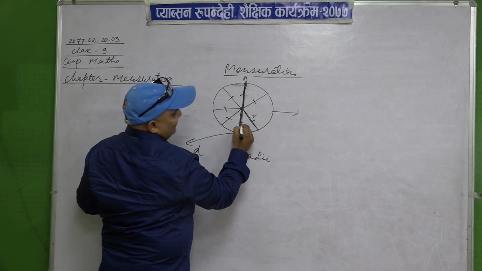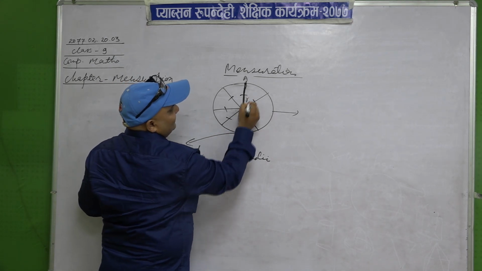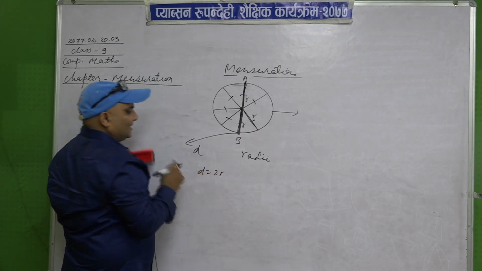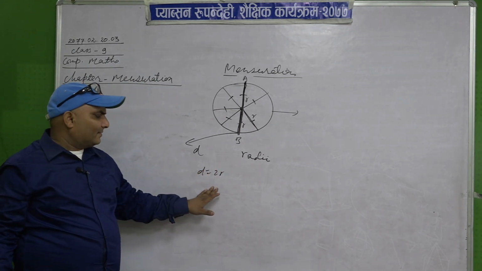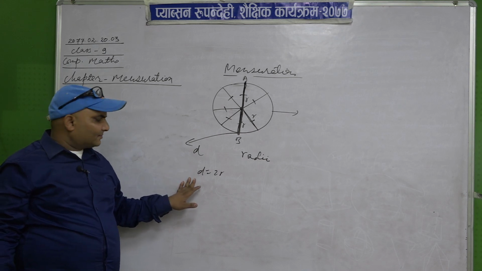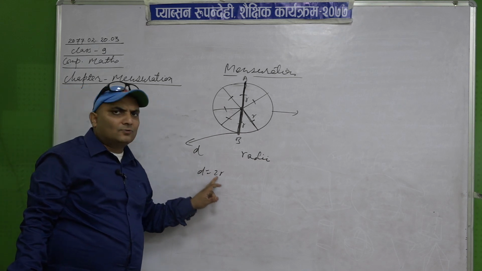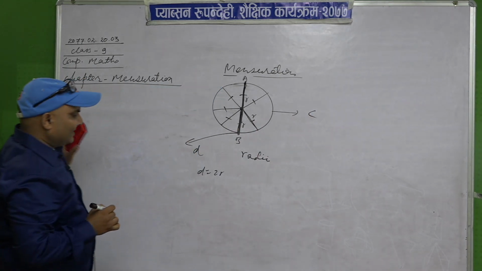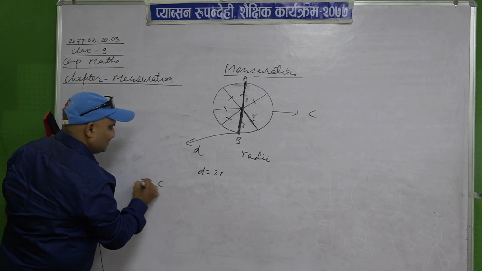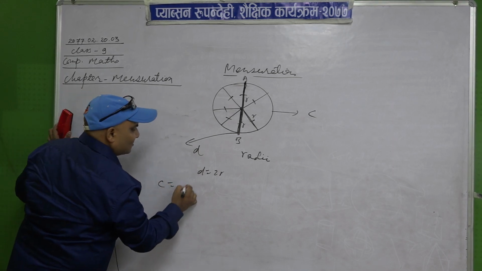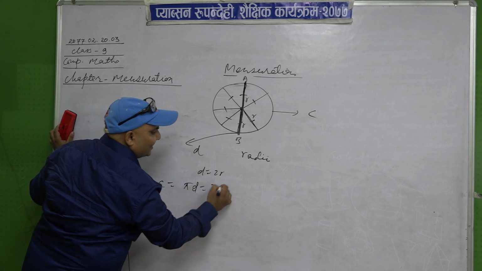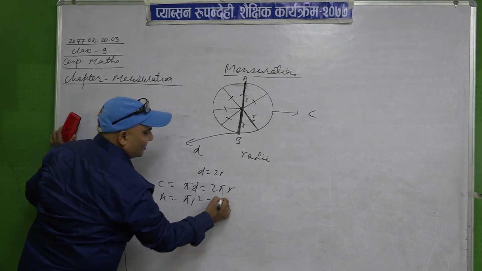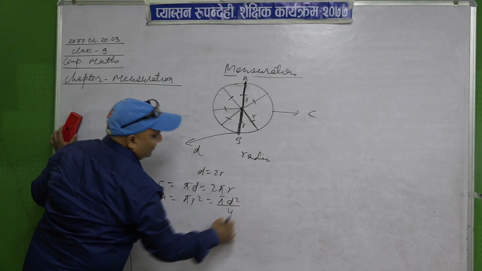Yesterday we derived a relation: this is R, this is also R, then this is 2R. Diameter is double the distance of the radius. We derived D is equal to 2R, and this is called C. And we have written the formula for circumference. C means circumference. C is equal to pi D or 2 pi R, and A is equal to pi R square or pi D square upon 4.